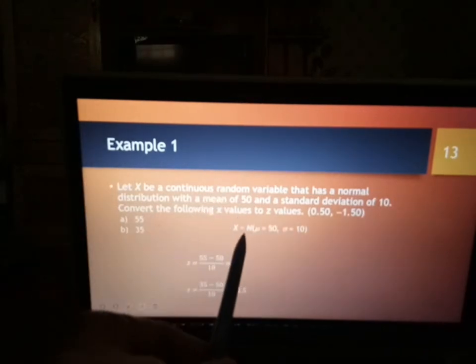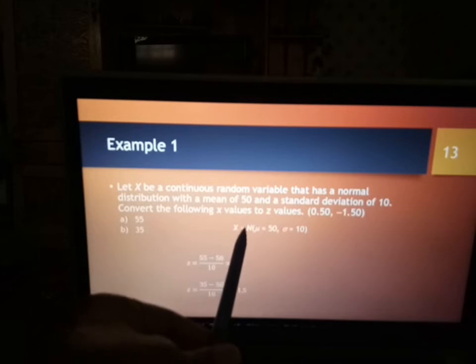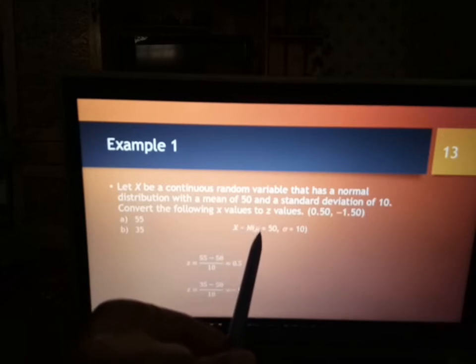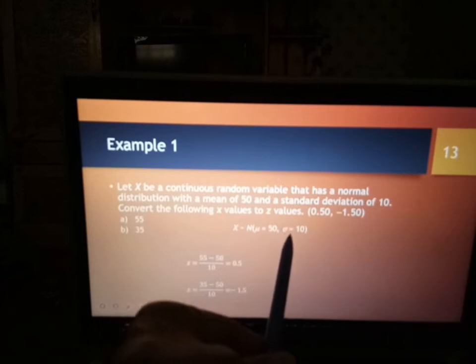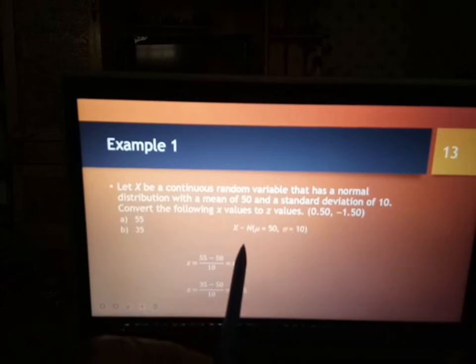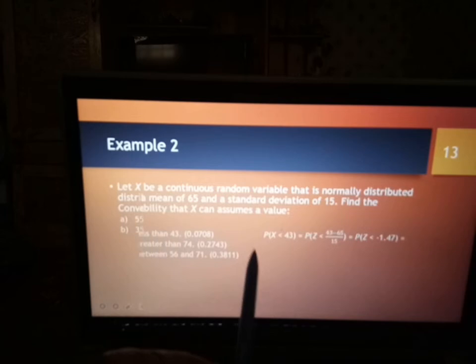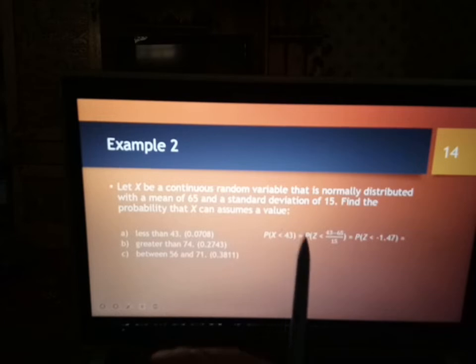Okay, so now from X bertaburan normal dengan mu equal to 50, sigma equal to 10, kita akan convert kepada Z, Z dengan mean 0 and standard deviation 1.